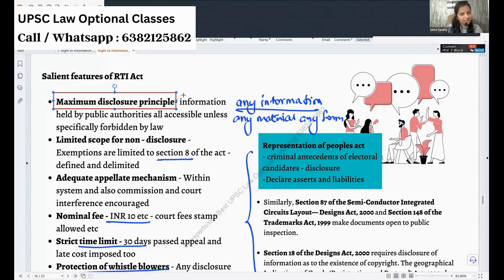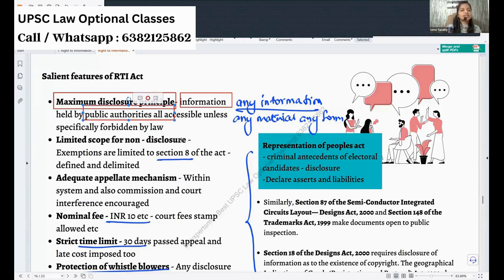Most of the information can be accessed. Any information held by the public authority is accessible. It is an inclusive definition. So it follows what principle? Maximum disclosure principle. Here you can give section 6 as relevance, and also section 2 clause J, which defines information, and section 2 clause I also.